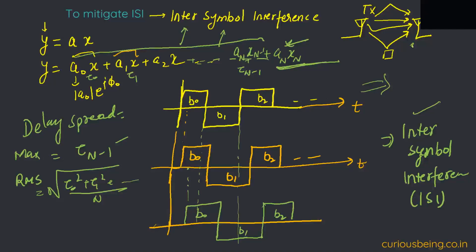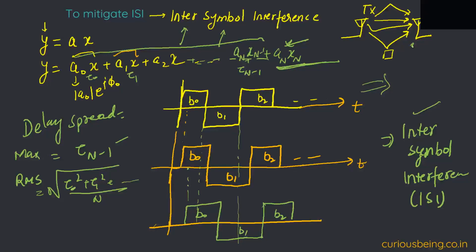And it also depends on my receiver sensitivity, that till how much power level my receiver can actually tell me that okay, I am receiving some signal. For example, the multipath will keep coming, and with more delay, the incoming power will also be lesser.